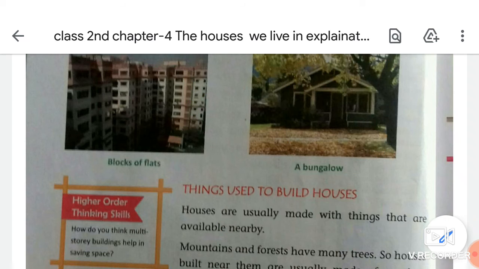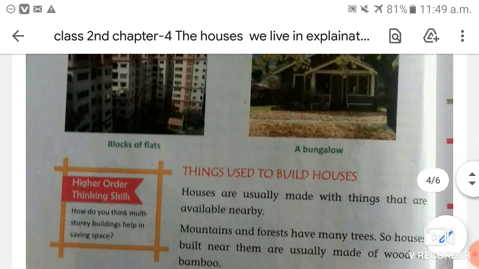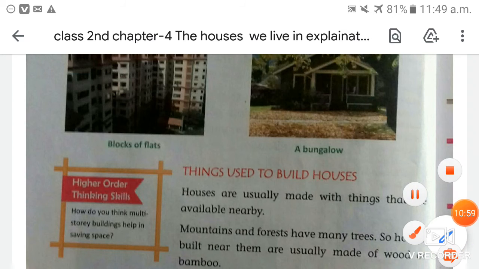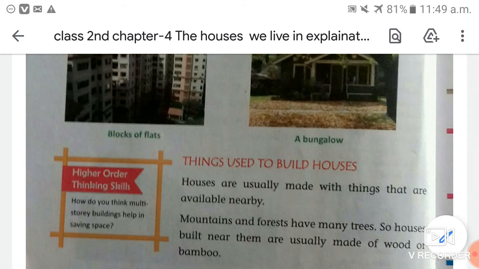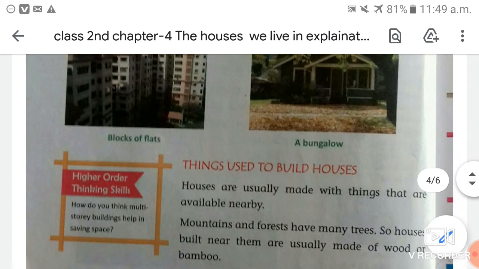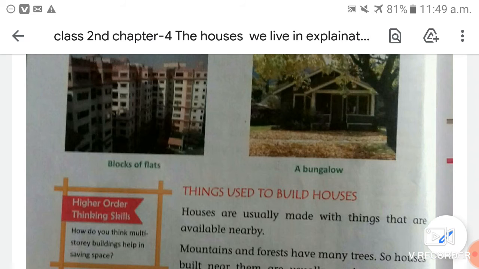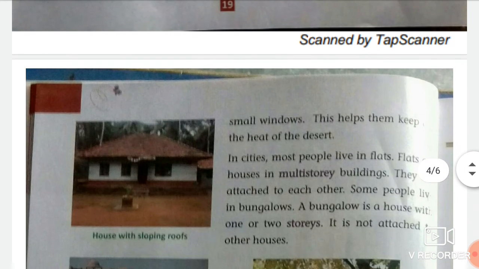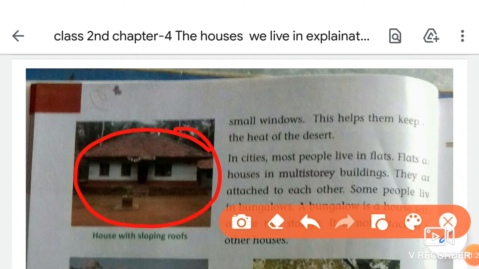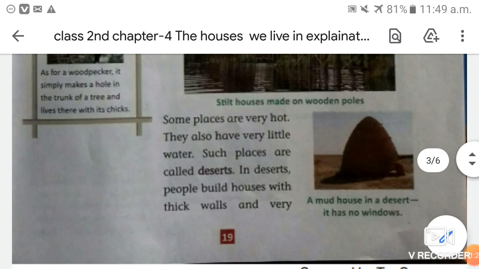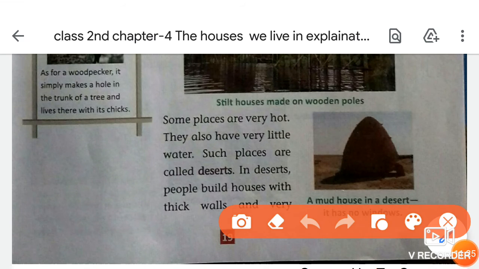Now the next one is the kacha house. What kind of houses do we call kacha houses, students? Kacha houses are temporary houses. They are made with wood, mud, straw and dry leaves, as you can see in this picture. This is a kacha house, and this mud house is also a kacha house.